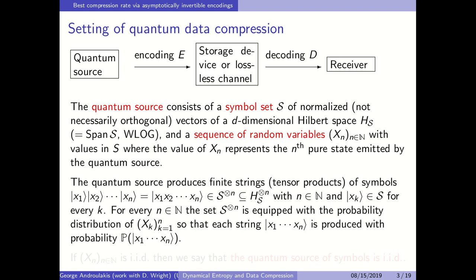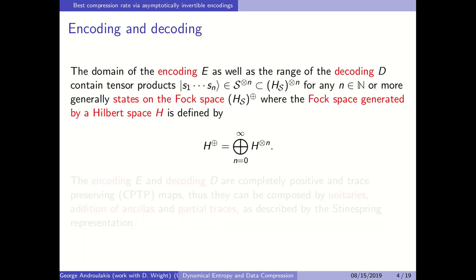And each such string of symbols is produced with certain probability. And if the sequence xn is i.i.d, then we say that the quantum source is i.i.d.